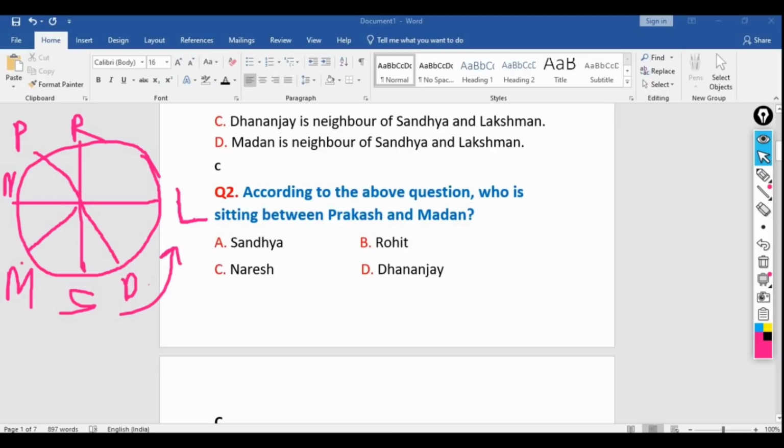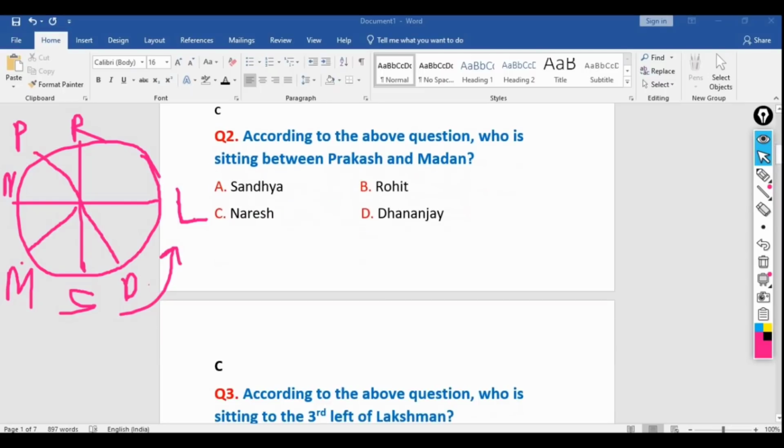According to the above question, who is sitting between Prakash and Madan? So where is Prakash? This one is Prakash and Madan. So this one is Naresh. So Naresh will be sitting in between Prakash and Madan. The option C is correct.